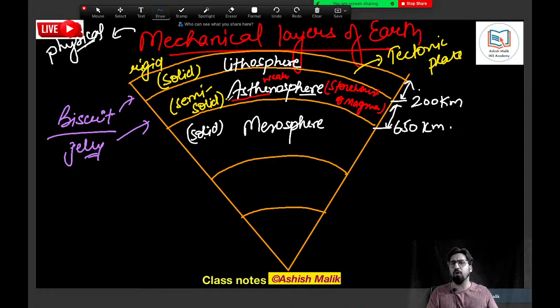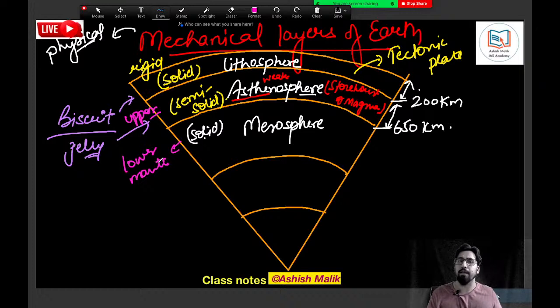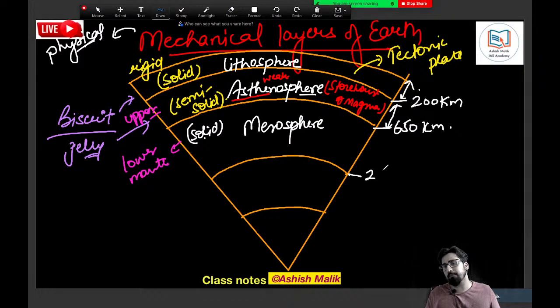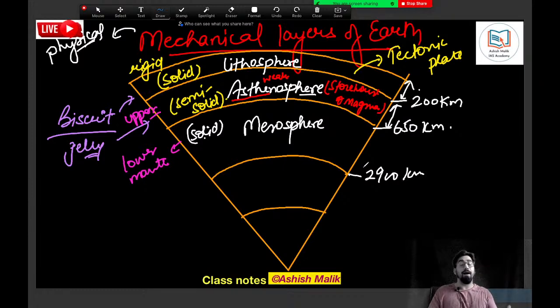Mesosphere is, or you can also call it, the lower mantle. Sometimes we classify the asthenosphere as the upper mantle and the mesosphere as the lower mantle. Okay, I'm just trying to compare. So the mesosphere is the third mechanical layer and it goes up to a depth of 2900 kilometer, the same as the depth of the mantle. After 2900 kilometer, even the core is different.